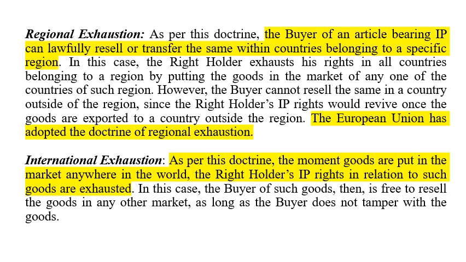So whenever you put it in the market, whether you put it in Nepal or in India, the rights of the IP owner are exhausted. And if the international exhaustion principle is applicable to the first instance in Nepal, and if international exhaustion is applicable in India and in Nepal, then there is no restriction on a person buying a legitimate good in Nepal and then importing it into India, right? That is legally allowed if the principle of international exhaustion is followed in both countries, right?